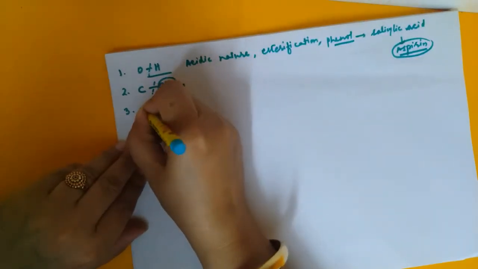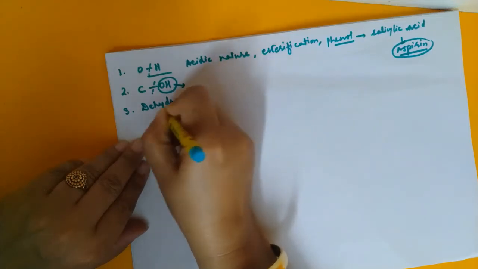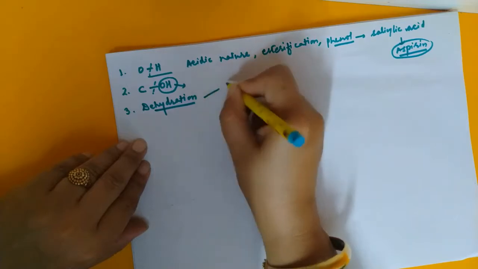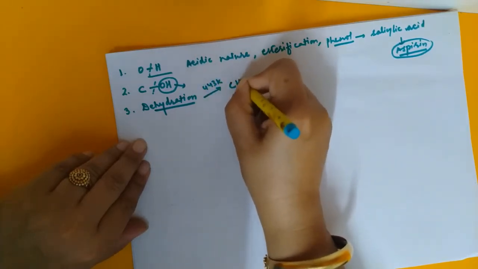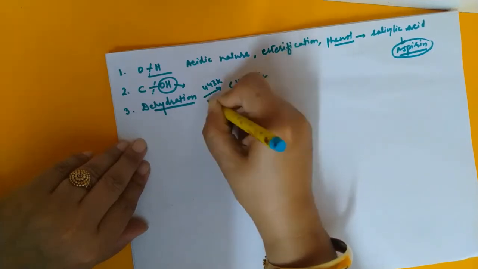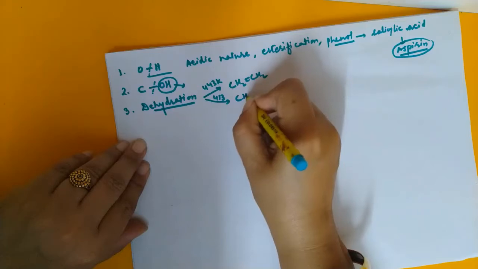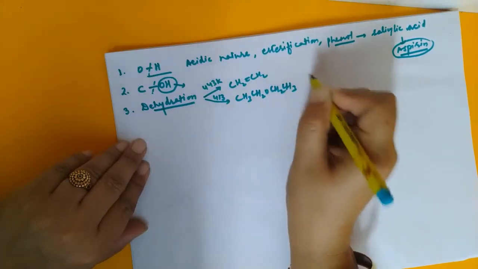In that we studied a very important reaction, the mechanism of which is also in our syllabus, that is acidic dehydration, where at 443 Kelvin alcohols are converted to alkene, while at 413 Kelvin alcohols are converted to ether. This is what we discussed.